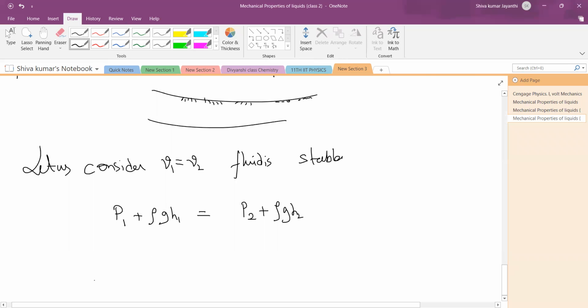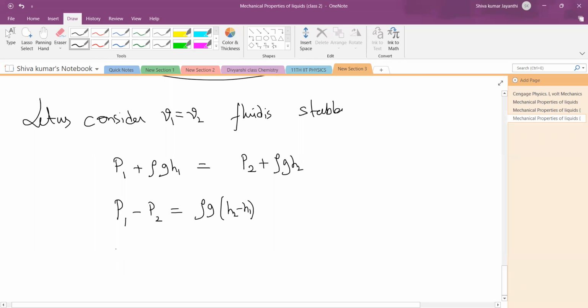If you rearrange this equation, it will become P1 minus P2 is equal to rho G into H2 minus H1. Isn't this obvious? We have seen this equation earlier, yesterday's equation. The change in the pressure is nothing but H rho G, no?